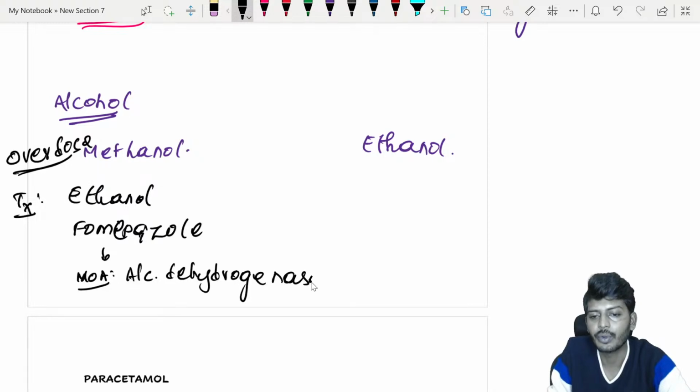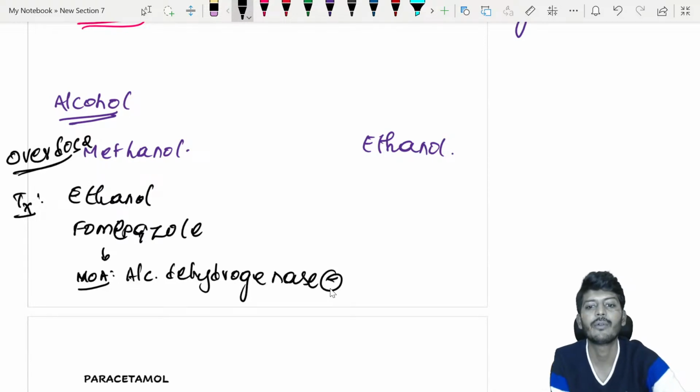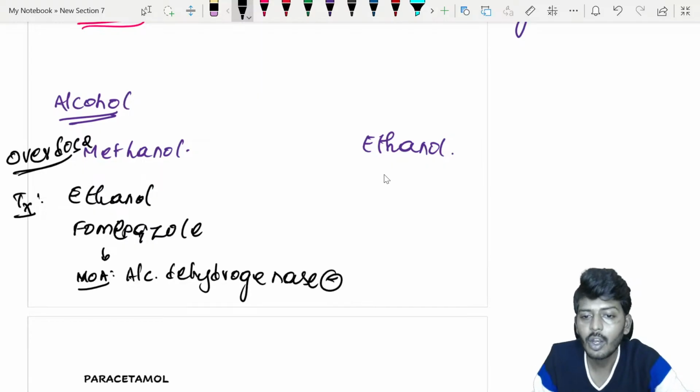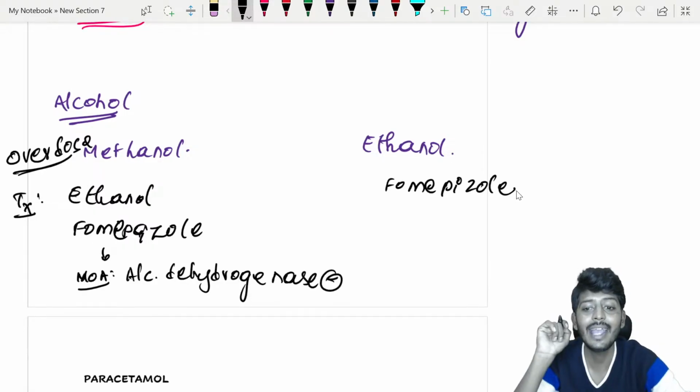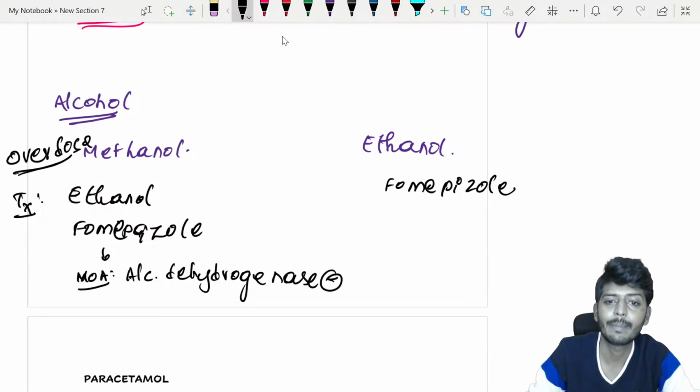Alcohol dehydrogenase inhibitor. Okay, what you are going to do? If there is ethanol overdose, then you are going to give fomepizole only, as an antidote. Apart from that, you can use other drugs. Apart from fomepizole you can give thiamine. You can give diuretics, but the specific antidote is fomepizole.